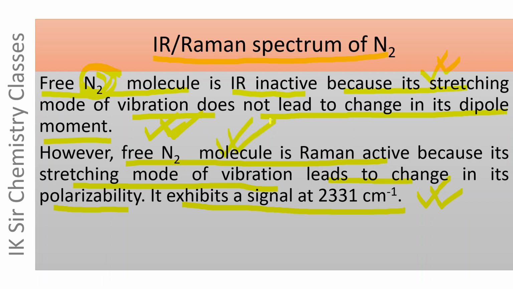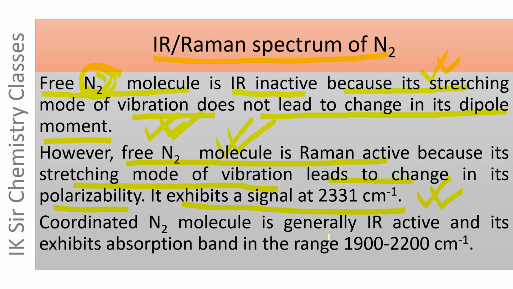On the other hand, the coordinated N2 molecule becomes IR active also, and its NN stretching frequency generally lies in the range 1900 centimeter inverse to 2200 centimeter inverse as discussed earlier.